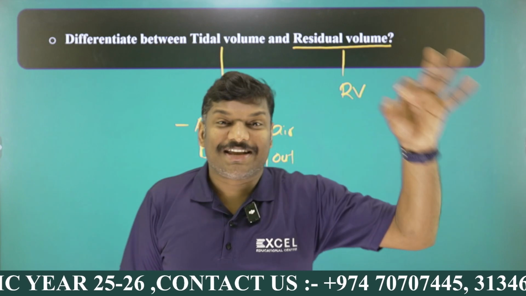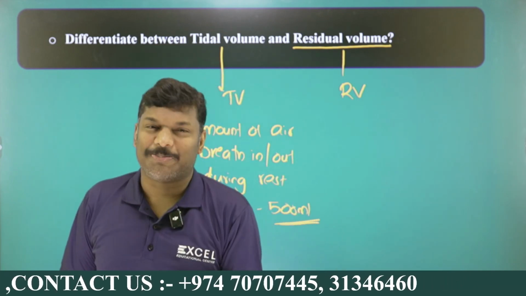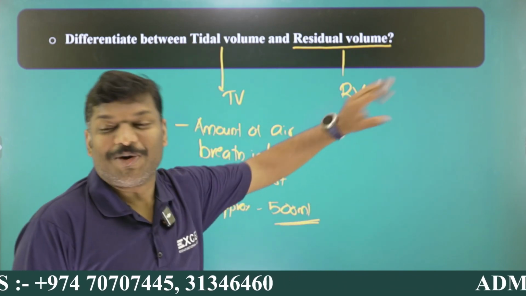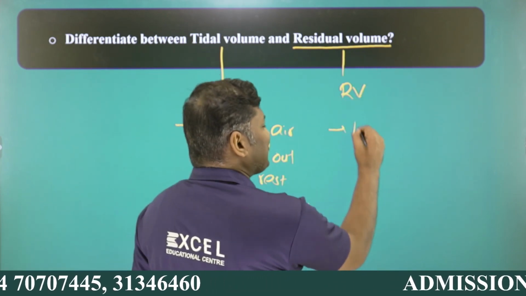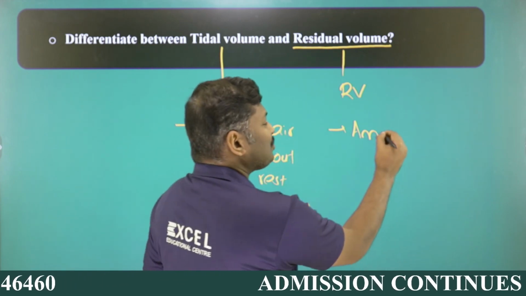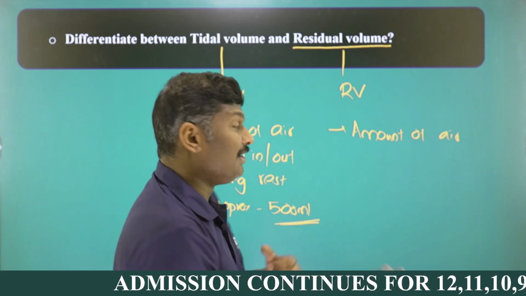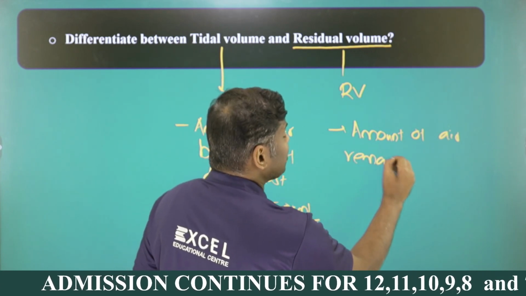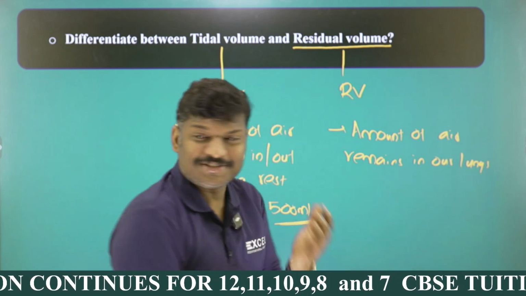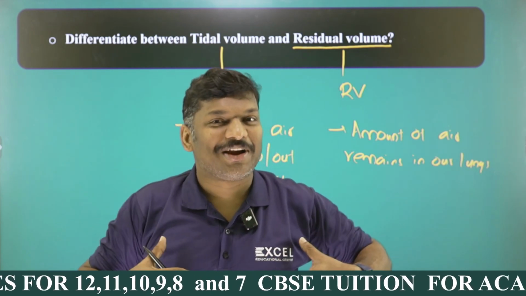So what is tidal volume? Tidal volume is the amount of air a person can breathe in or breathe out during normal respiration. Normal respiration means not a forceful one. Okay, and here you can see what is RV, that you studied. Tidal volume and residual volume have a common word. It is also the amount of air that remains in our lungs, my dear students. RV we cannot take in, we cannot move out. RV is always there inside our lungs, you can see.